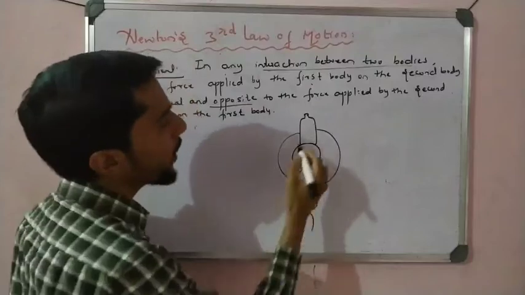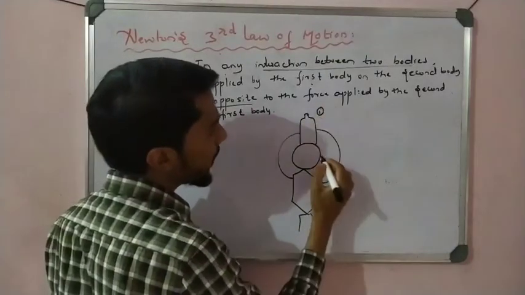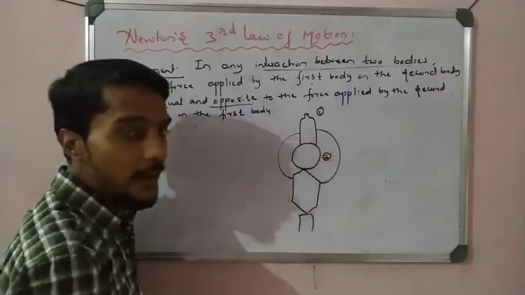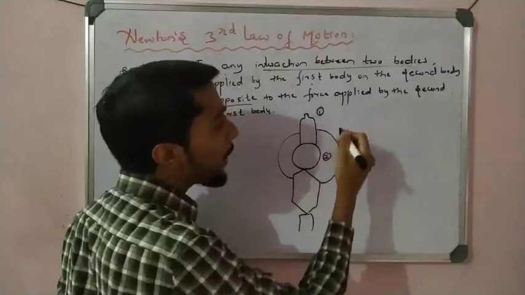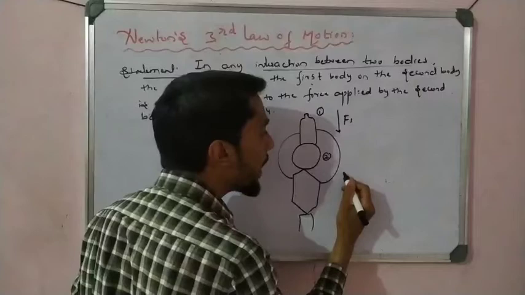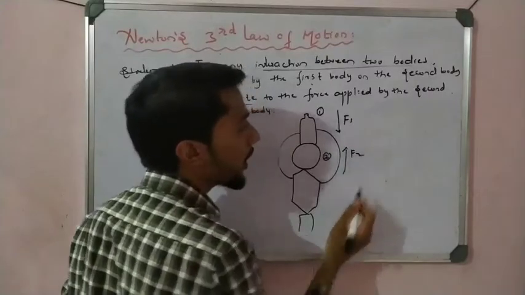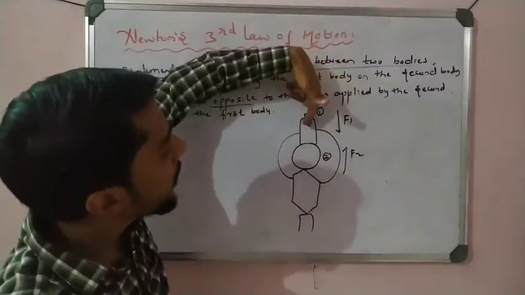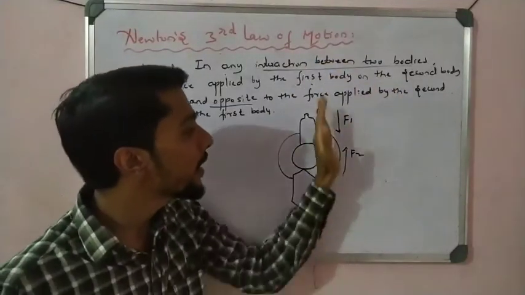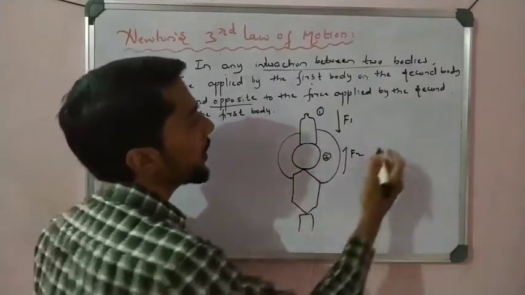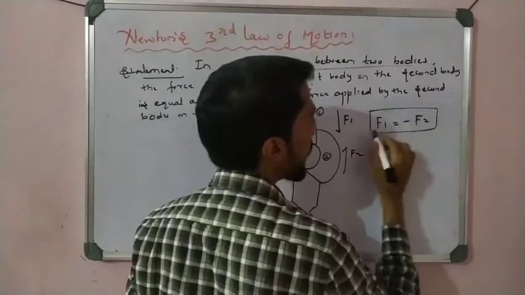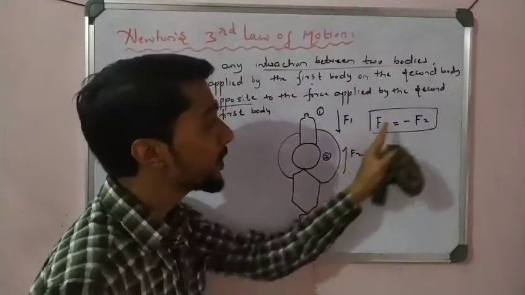So what happened here? One body is the bottle and the second body is your head. Two bodies, with interaction and contact between them. Now we say that the bottle applies force F1 on the head. At the same time, the head also applies an upward force on the bottle. F1 is the force applied by the bottle on the head, and F2 is the force applied by the head on the bottle. F1 is equal to F2, equal but opposite in direction.